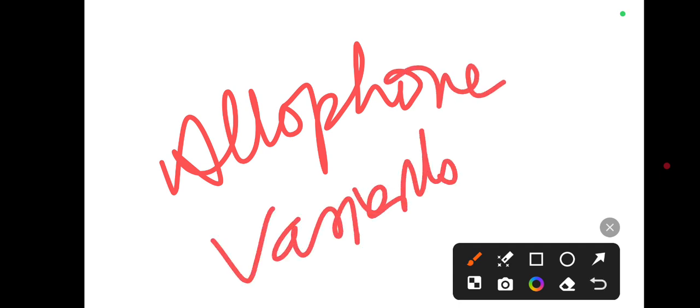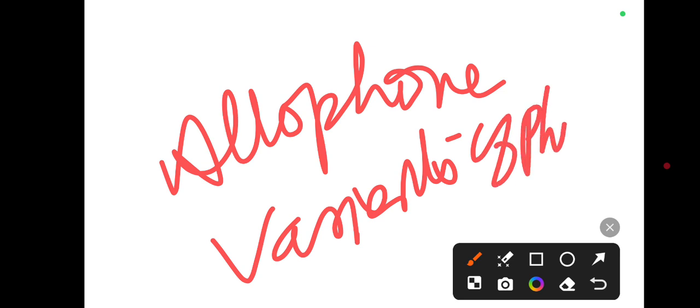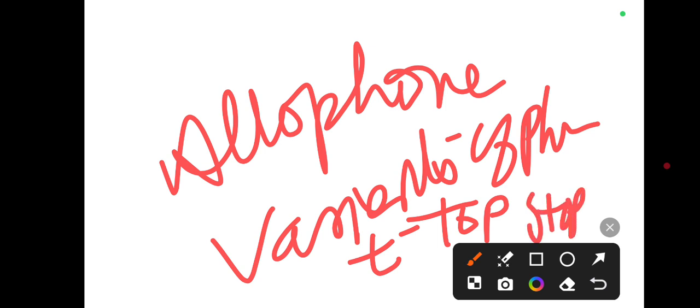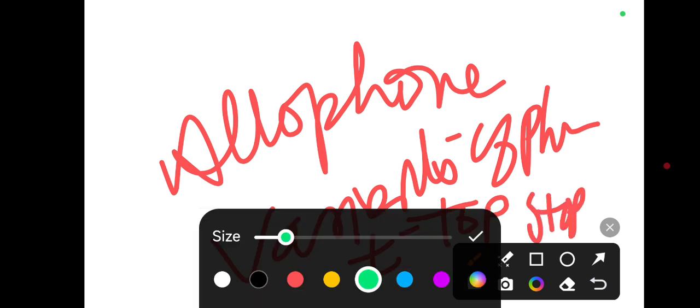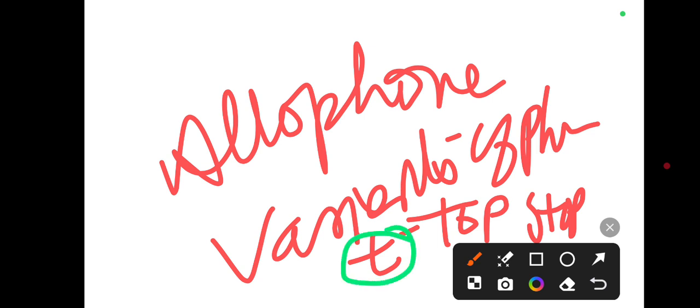Variants of phonemes means, you know, primary phoneme, middle phoneme, and final phoneme. Primary phoneme, if you say T in top, and if you say T in stop, both the T sounds will be different here and here.